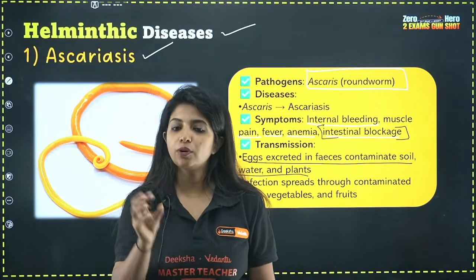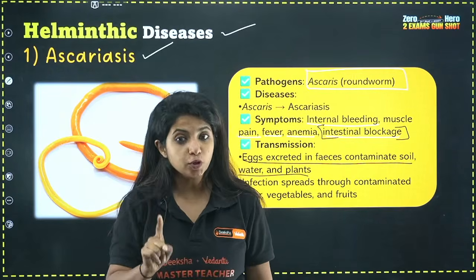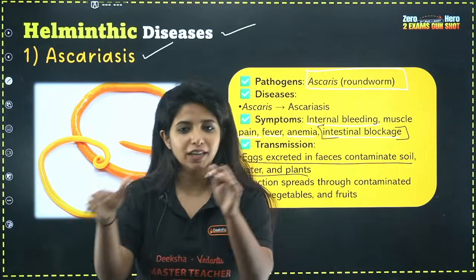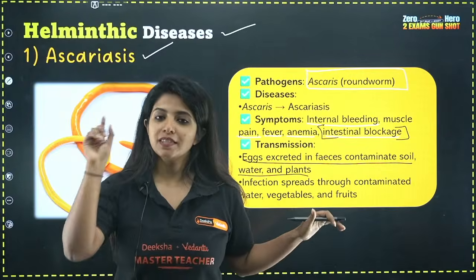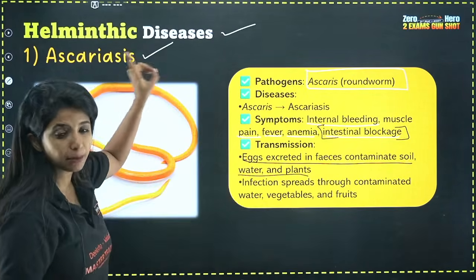So this is also spread through contaminated food as well as water. I hope this is clear. Amoebiasis will also spread like that, and the housefly is just acting like a carrier. At times, the housefly can carry it and bring it to you. That was the only thing about amoebiasis. I hope this is clear. This is Ascariasis, and please remember it causes intestinal blockage. This is the first helminthic disease.